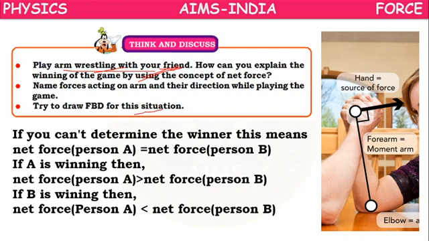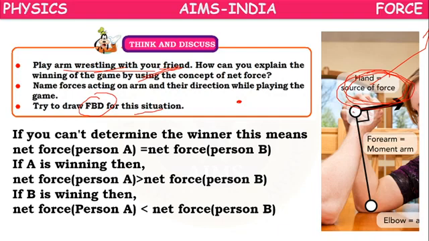If you draw an FBD of this situation, what is the source? With the hands they are trying to bend each other's hand. So your hand is the source of force.